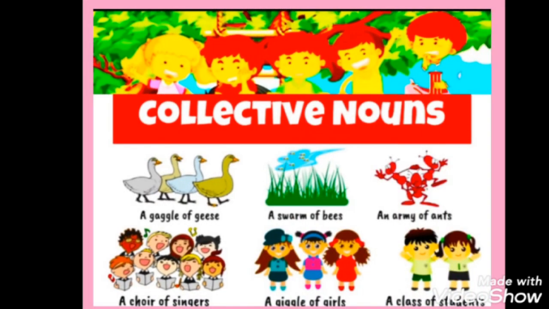These are a few more examples of collective nouns: a gaggle of geese, a swarm of bees, an army of ants, a choir of singers, a giggle of girls, a class of students. Many more collective nouns are there. Try to find by yourself as many collective nouns as you can.